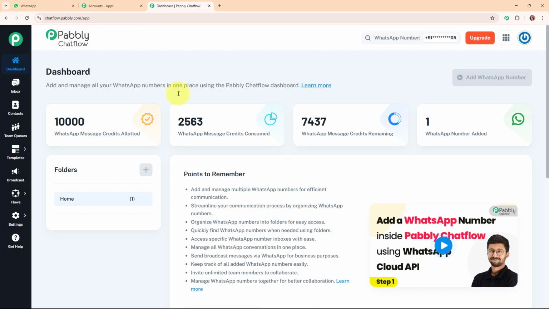Alright, so here on the screen you can see Pabbly Chat Flow's dashboard, and you all might be thinking, what is basically Pabbly Chat Flow? So let me give a brief about it. Pabbly Chat Flow is a tool that helps businesses create automated chatbots for their website and apps. It's like having a virtual assistant that can chat with visitors, answer questions and guide them to take actions like making a purchase or signing up. People use Pabbly Chat Flow to save time, improve customer support and engage visitors 24/7.